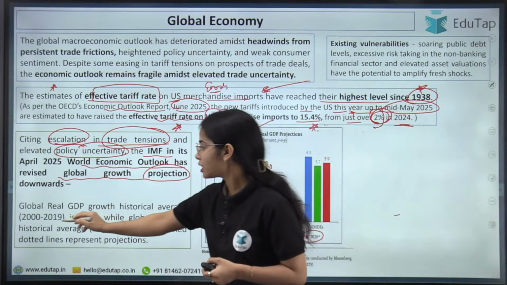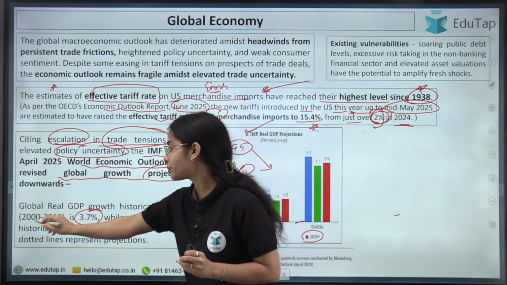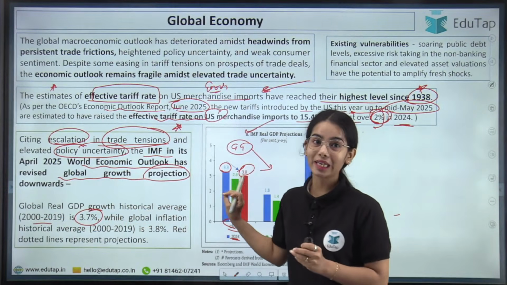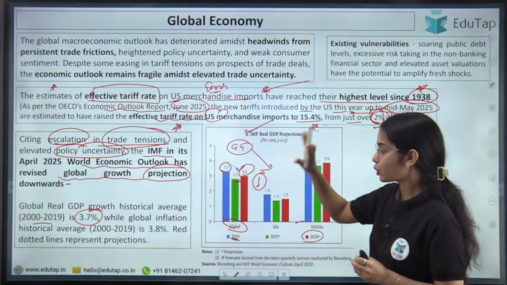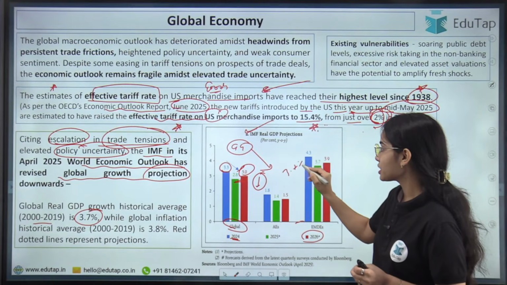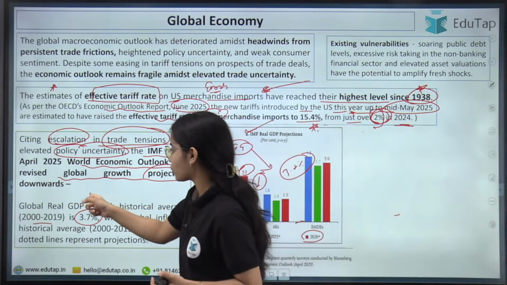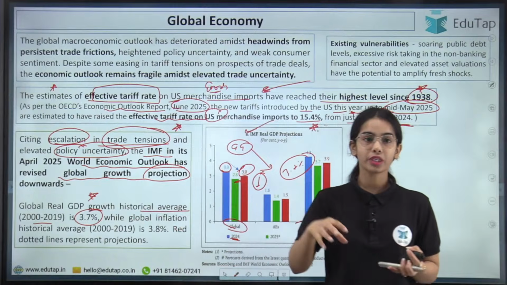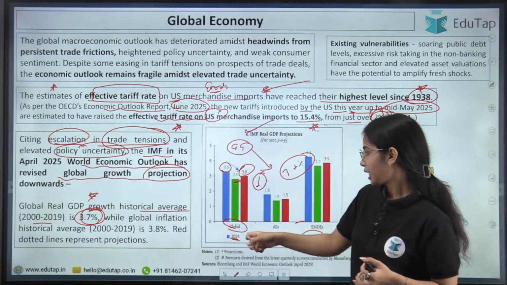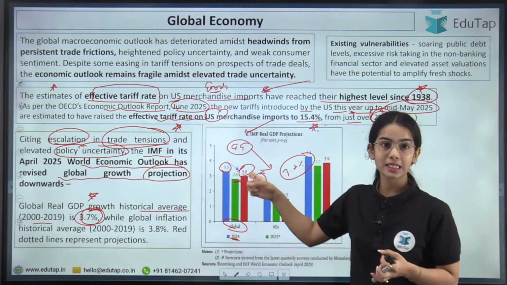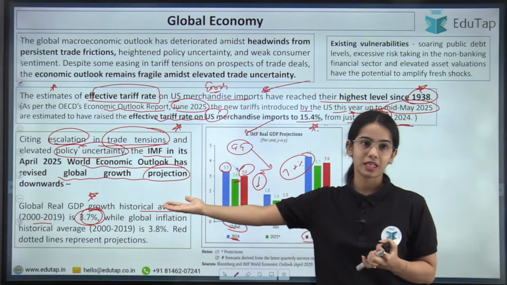Okay, and if you see the average, the global growth averaged around 3.7% in the period of 2000 to 2019. So 2.8% and 3% are very low percentages. They are way lower than the global growth average of 3.7% that we were able to achieve during the 2000 to 2019 period. While if we see the growth rate in 2025 and 2026 projected by the IMF, they are way lower than the historical average.